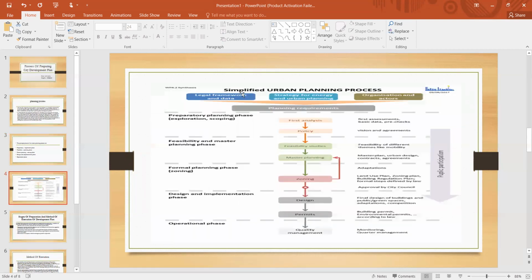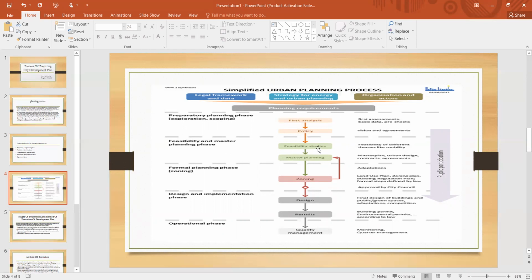This is the flowchart of a simple urban planning process: legal framework and data, strategy for energy and urban planning, organization and actors, planning requirements, fast analysis. In fast analysis, preparatory planning phase, exploration and scoping, first assessments, basic data, pre-checks and vision and data agreements. It also includes policy as well.